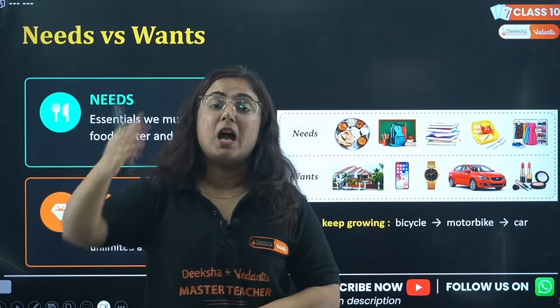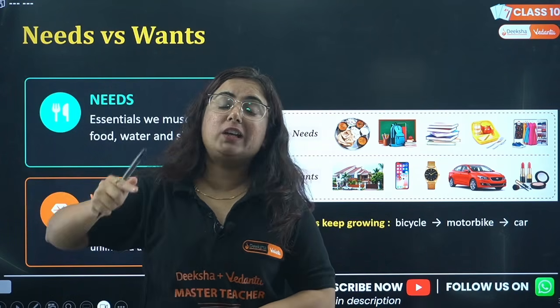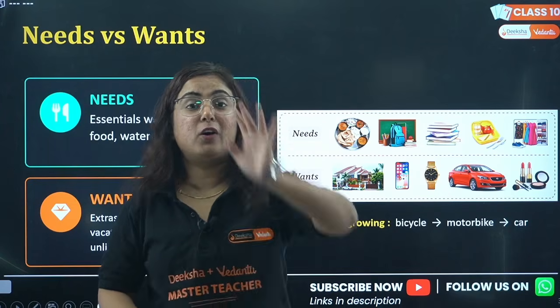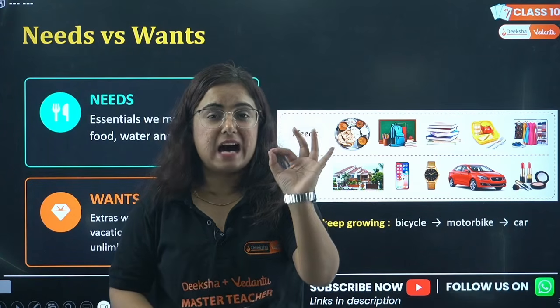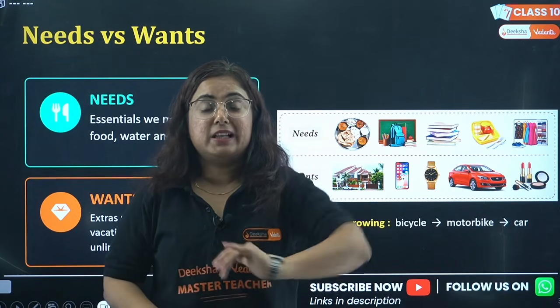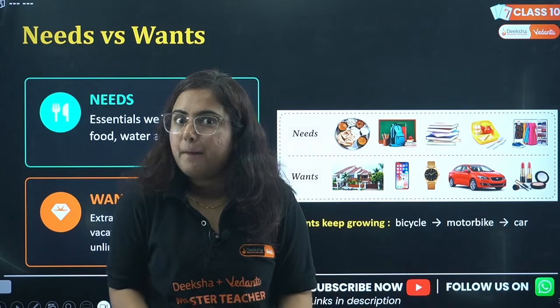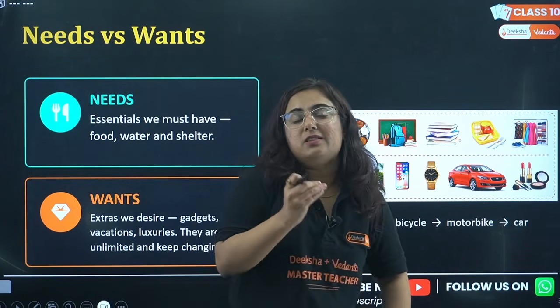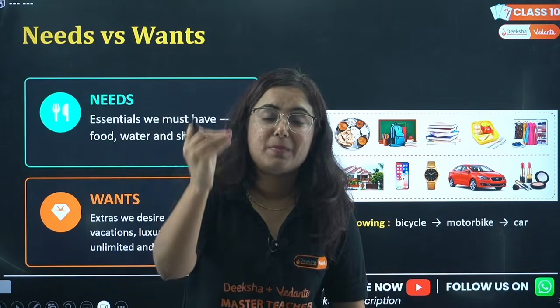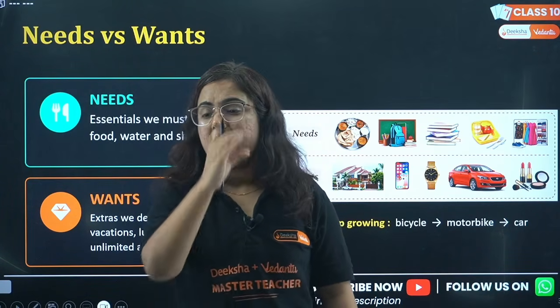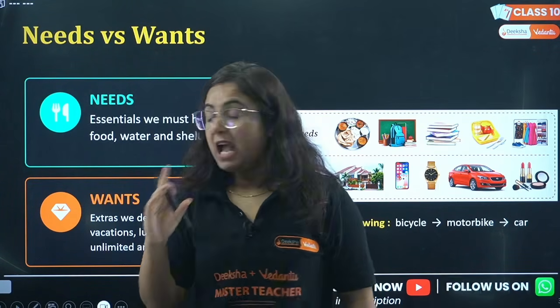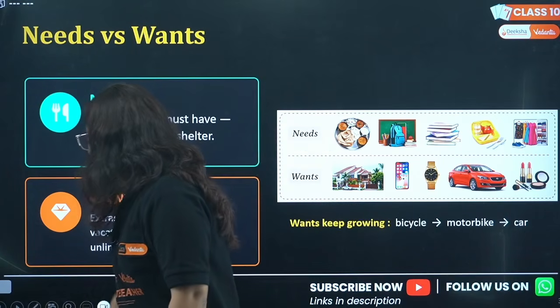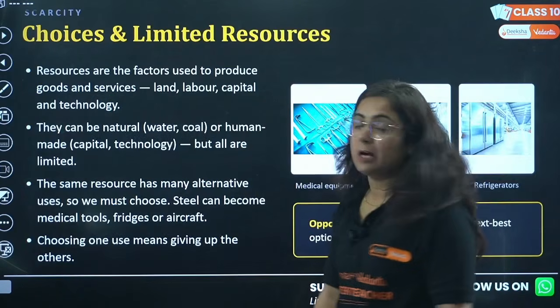Needs and wants. From nation to nation, what differs? Needs and wants. For a citizen living in the USA, a car is a basic thing, but in India, buying a car is a big thing. Getting my point? So there are differences, and these differences depend upon our economic choices among needs and wants. I hope this basic thing is very clear to all of you right now.